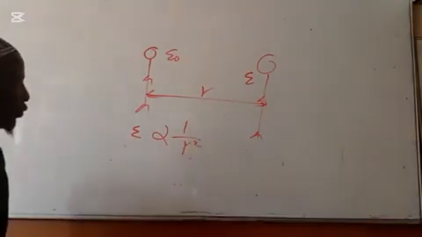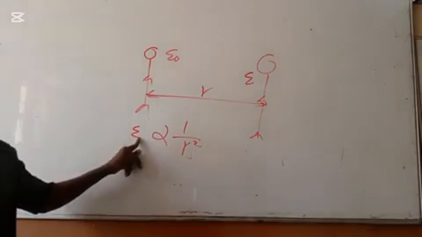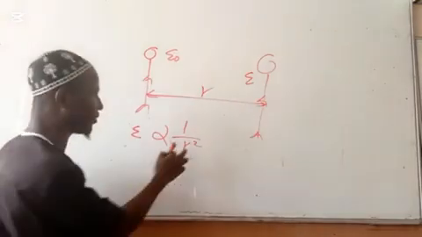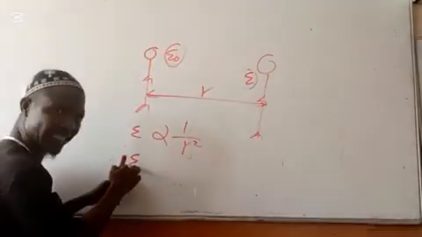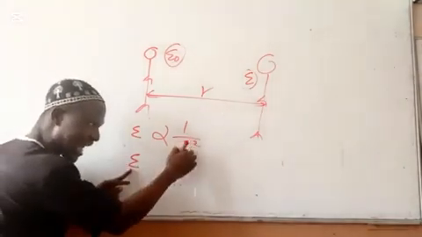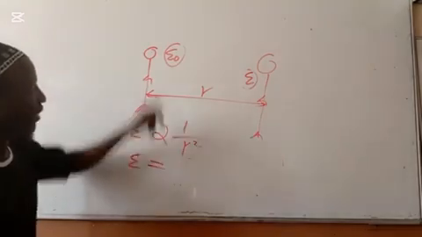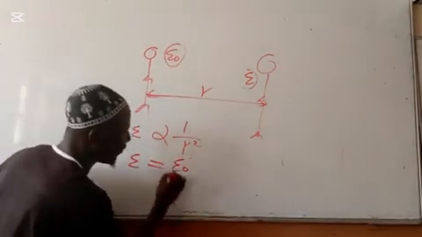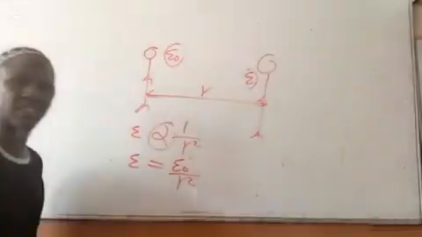This is the intensity of the sound you are going to hear wherever you are, and the distance between you and the source of the sound. You have this one remain constant. Intensity at a certain distance R to you is equal to E0 over R squared. When we remove the variation sign, you have to replace it with a constant.